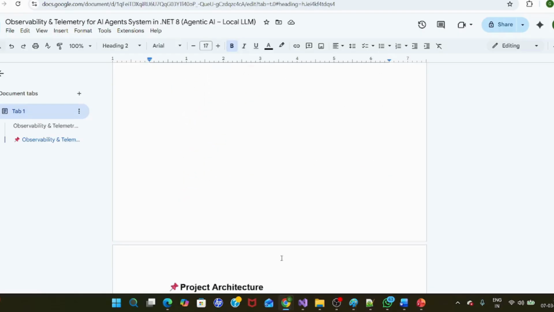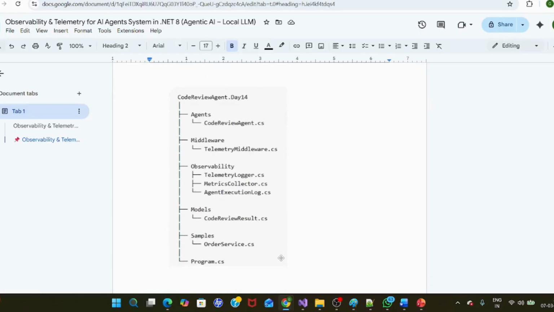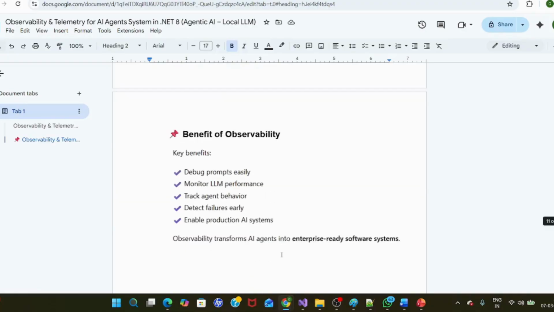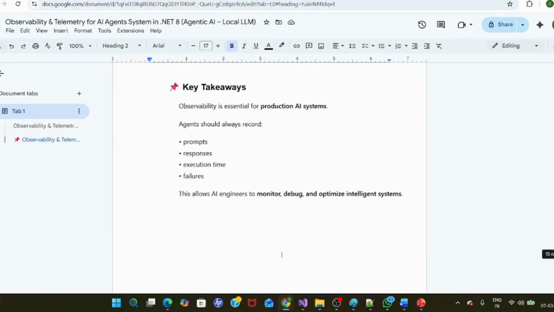Now the project architecture. For day 14, we are using the code review agent. This agent will talk to Ollama using Semantic Kernel. We have introduced middleware, which will take care of the telemetry part. The telemetry will talk to the observability components like the telemetry logger, metrics logger, and agent execution logger, right? Because we are checking the prompt, the execution time, the LLM response, and failures.